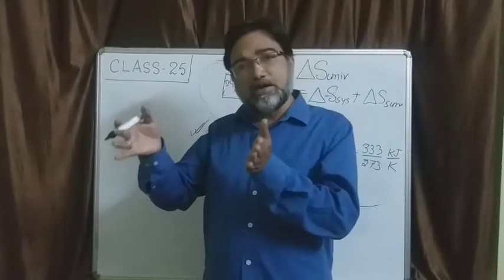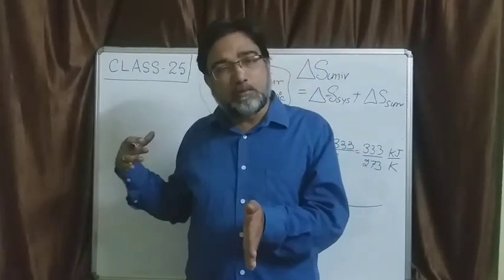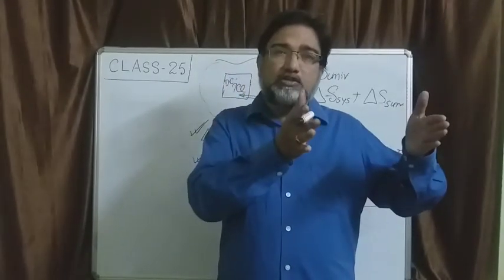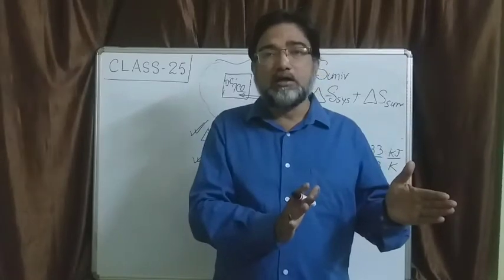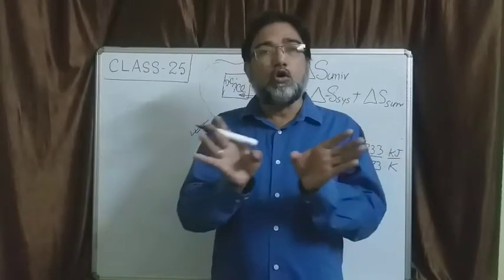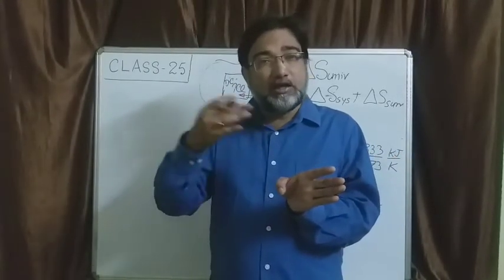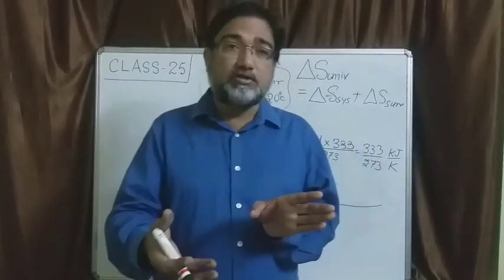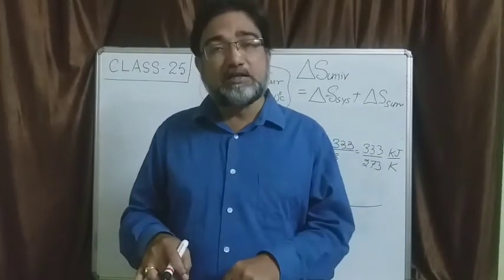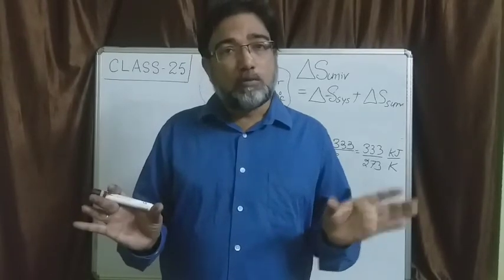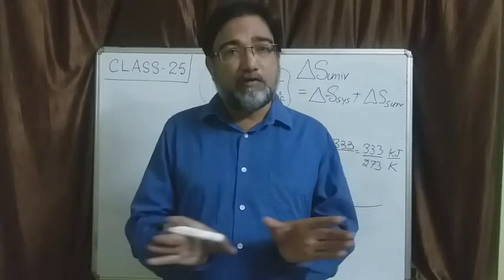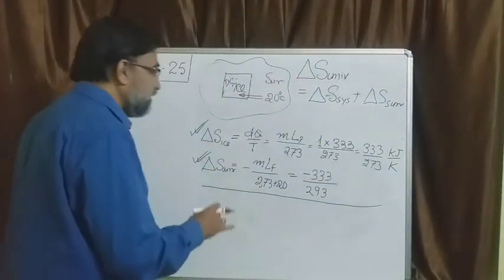So how much is the entropy change of the system by this process of melting of ice at 0 degree centigrade, and how much is the entropy change of the surroundings during this process? We will add both. One who is giving heat is losing entropy, one who is gaining heat is gaining entropy. So plus sign for entropy gain, minus sign for entropy loss, and we are going to add them together and see what is happening.